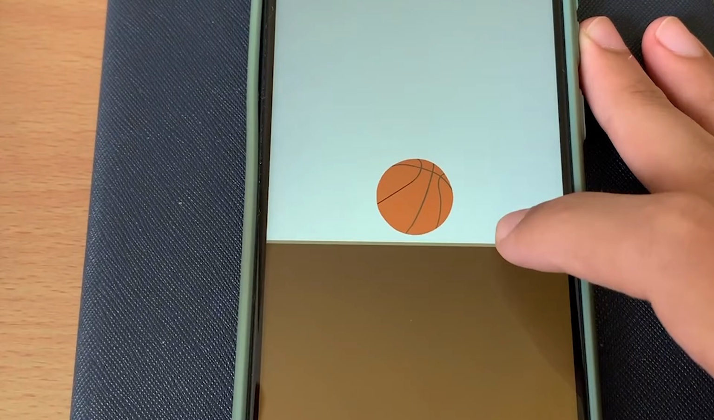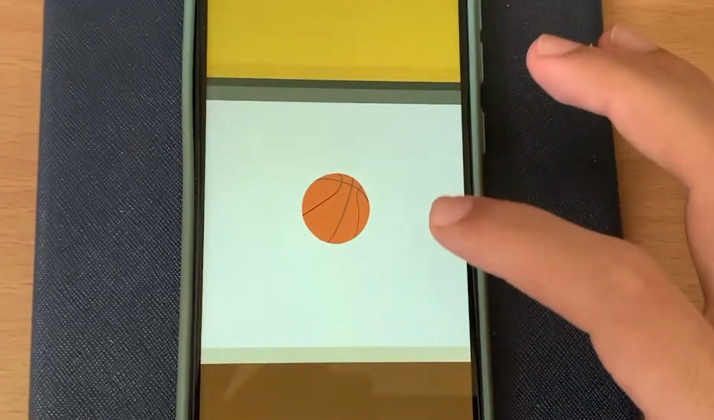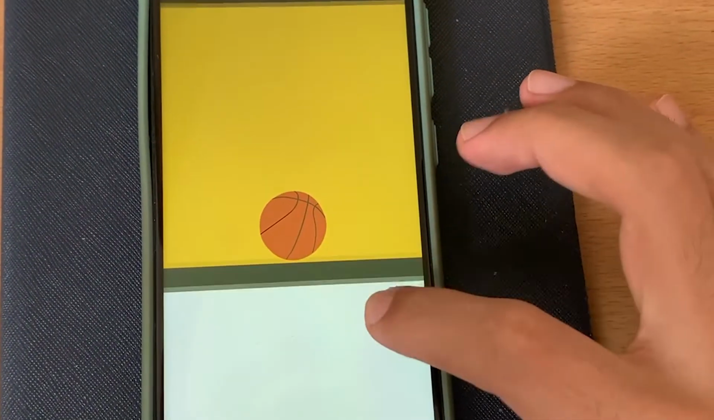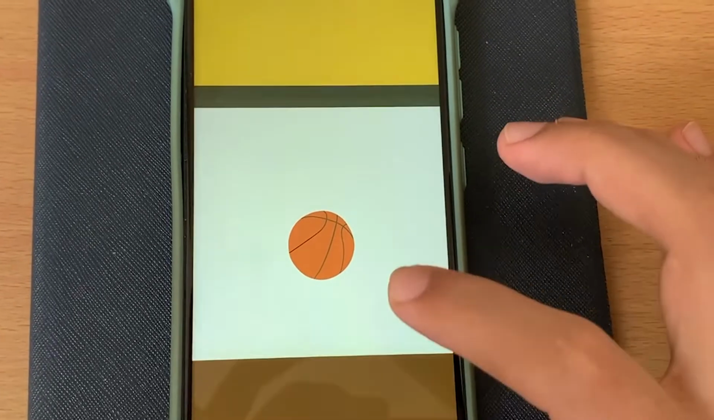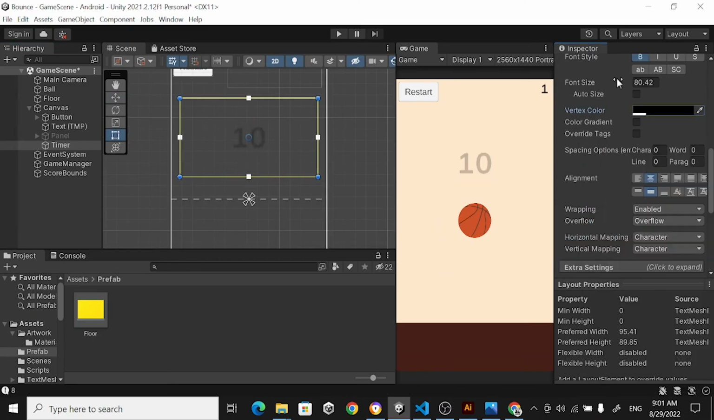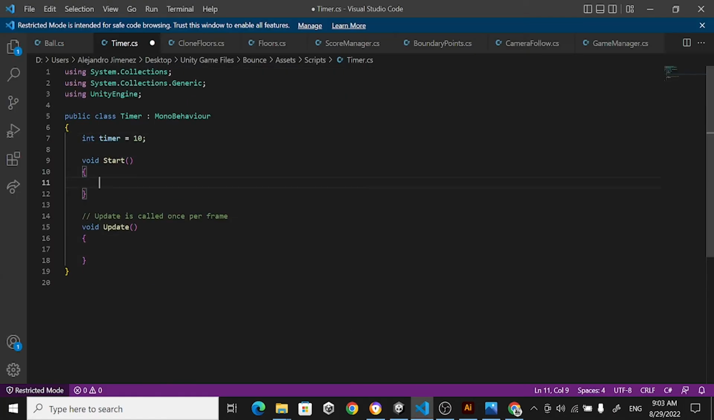So yeah, since this is a hyper casual game, I had to include a score system. So how it will work is you're gonna have to bounce as high as possible in order to get to the next floor before a timer runs out. And every time you get to the next floor, it's going to restart. And the score will be the amount of floors you managed to get before the timer runs out.